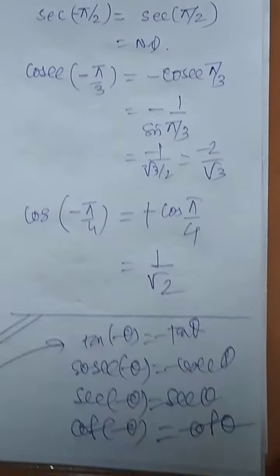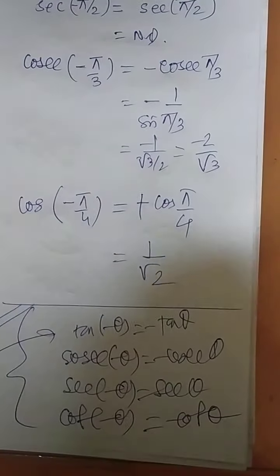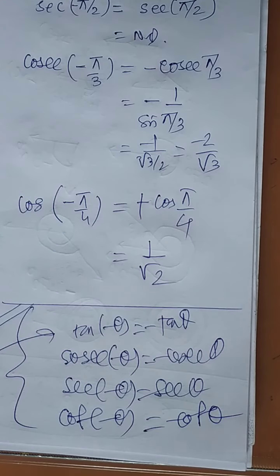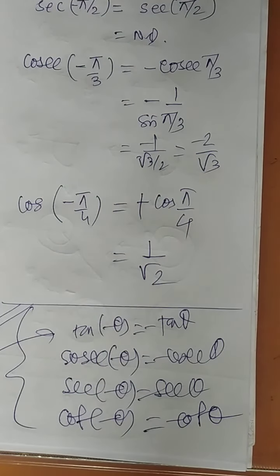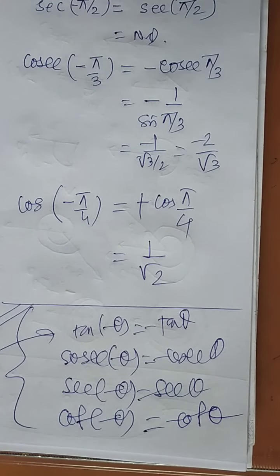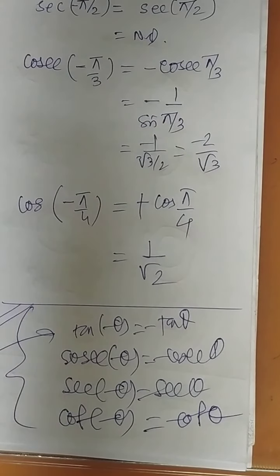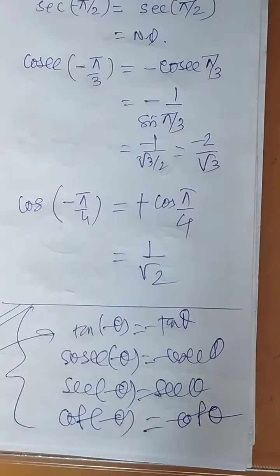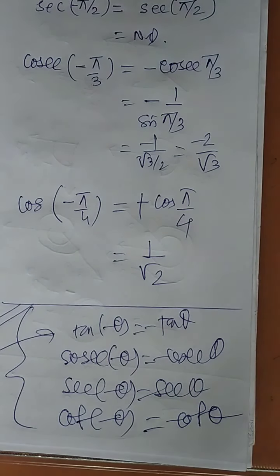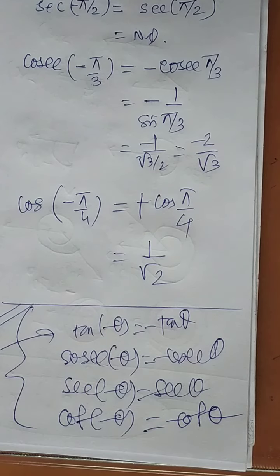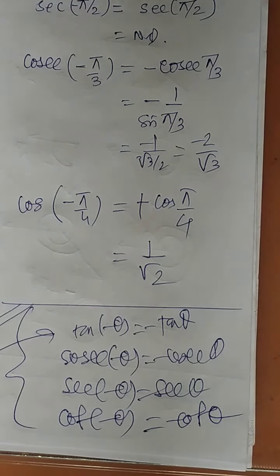So whenever you wish to get the negative angles somewhere in any question, if negative values are there, then better to use this remark and get the values, because positive values are known to you, negative values you can easily get. Someone may ask you what is sin of minus 180 degree, because sin of 180 degree is known to you. Someone may ask you what is tan of minus 375 degree. Whatever is positive is known to you, negative you can get.